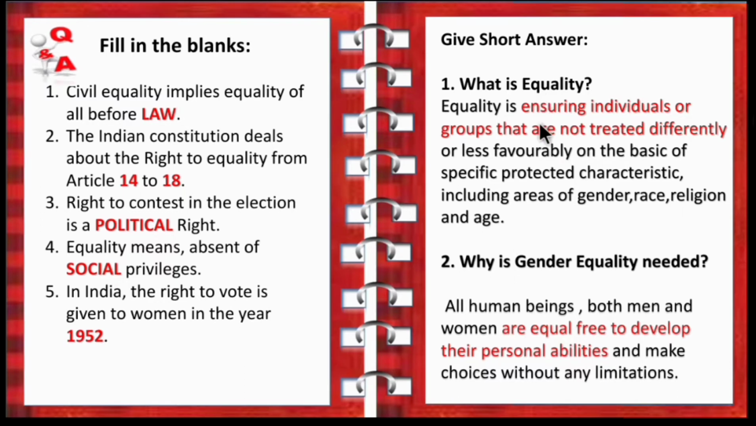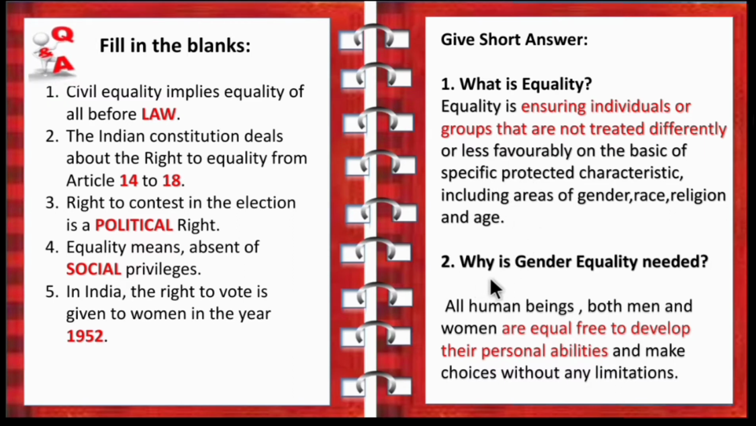Next, short answer. First question, what is equality? So as we all know, equality is ensuring individuals or groups are not treated differently or less favorably on the basis of specific protected characteristics including areas of gender, race, religion and age. So children, you can also write like this. Equality means treating all equal without showing any discrimination based on gender, caste or religion or age. So I hope you are clear with this.